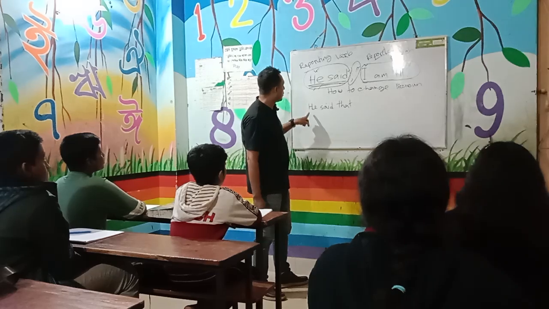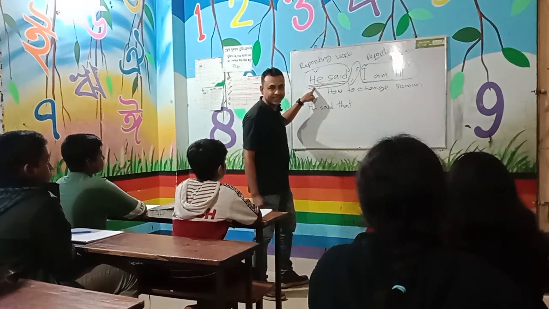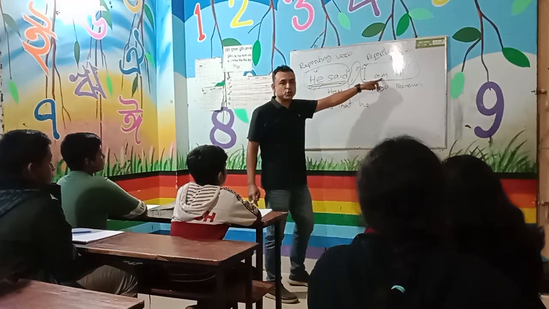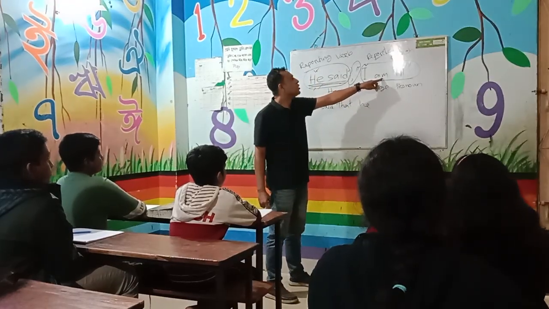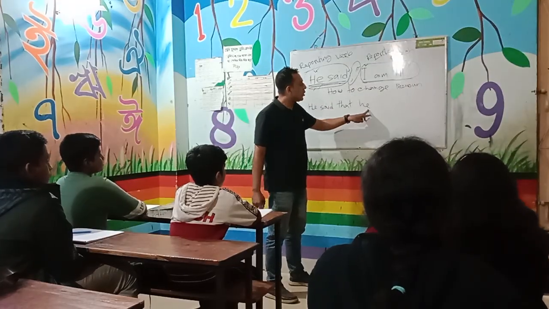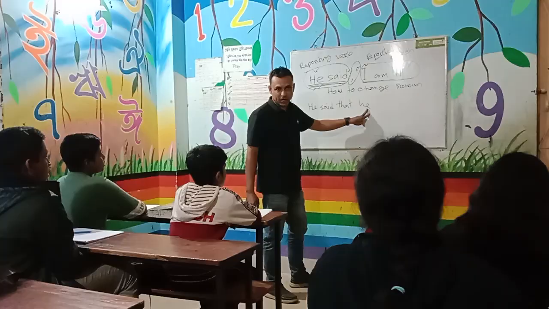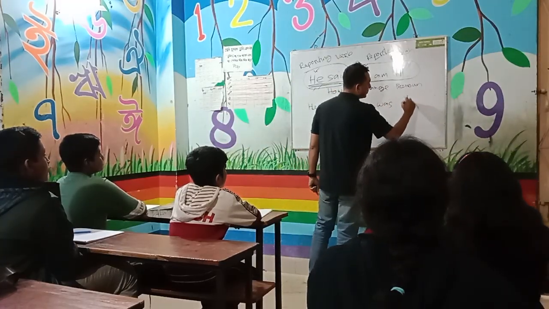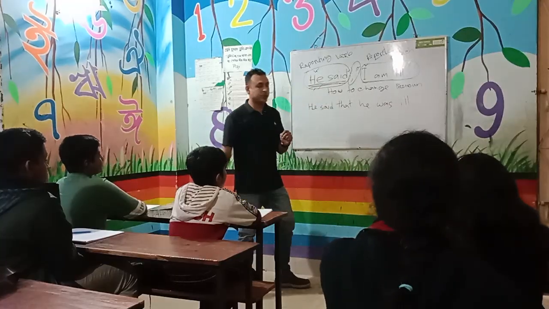So he said that he was ill. Is, am means present form of verb, so we have to convert it into corresponding past. He is a singular subject, so it takes was. He said that he was ill.